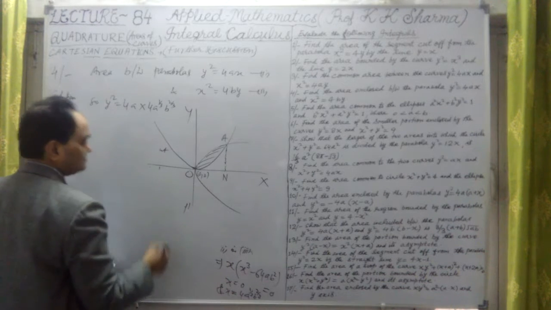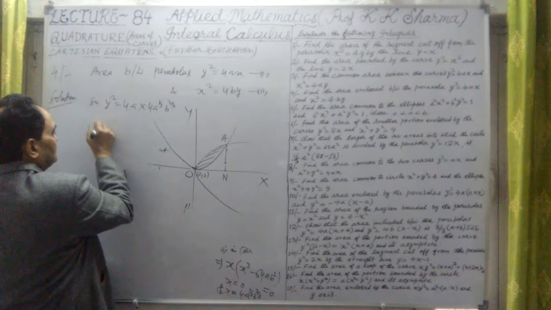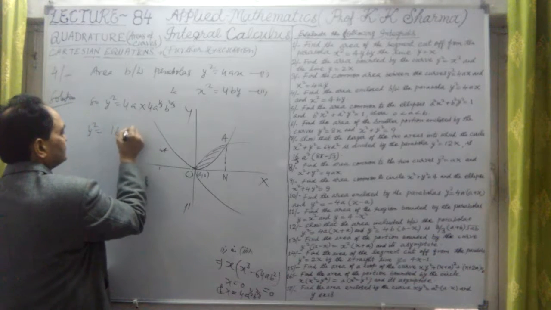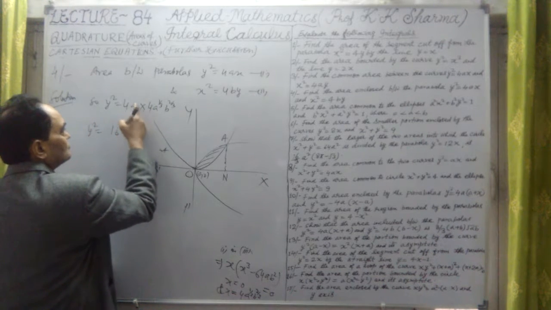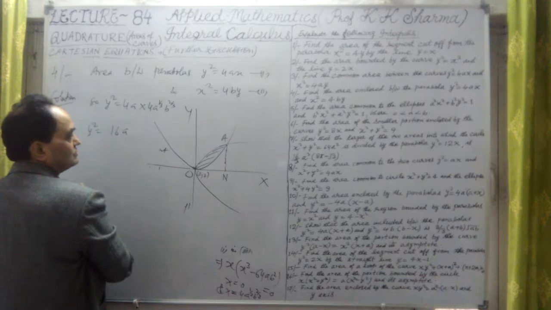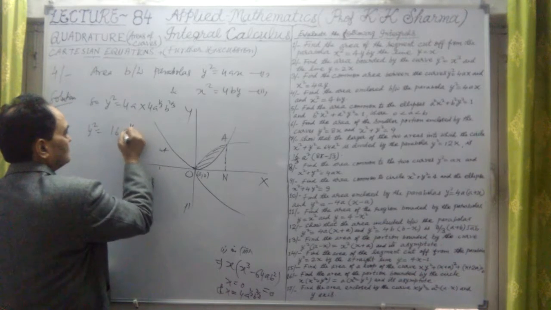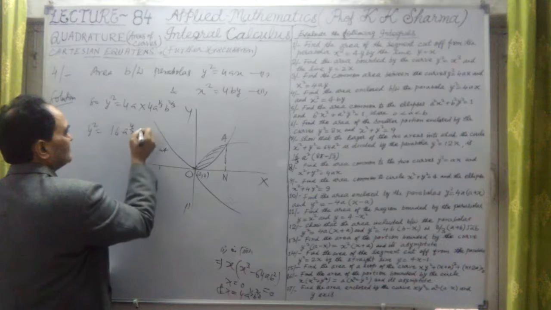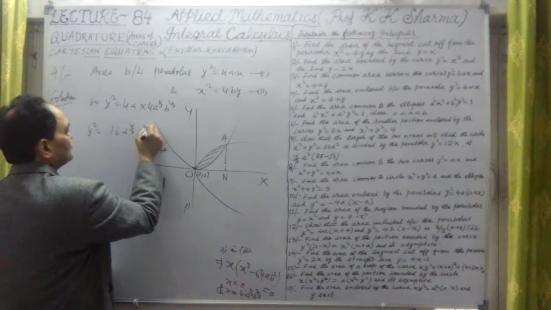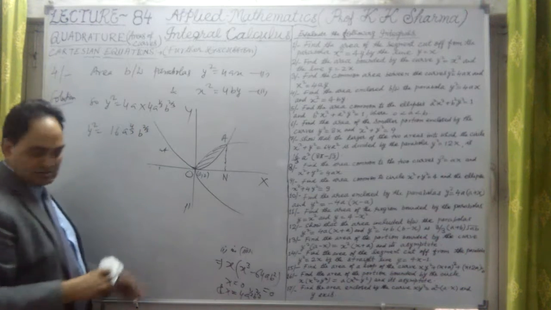So y² = 16a^(4/3)b^(2/3), because 1 plus 1/3 is 4/3.